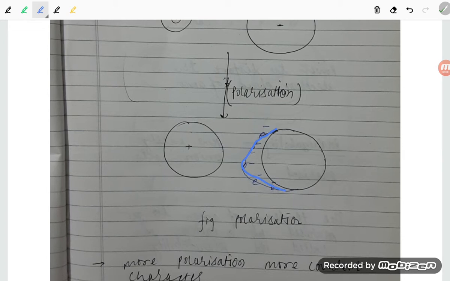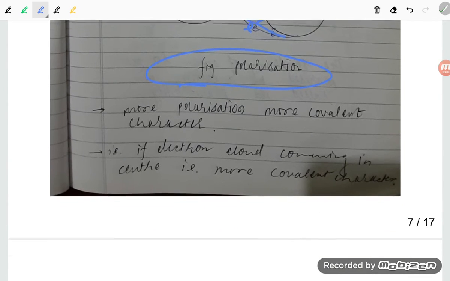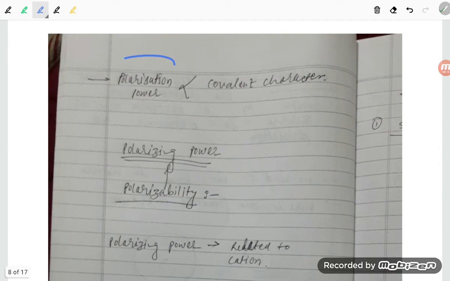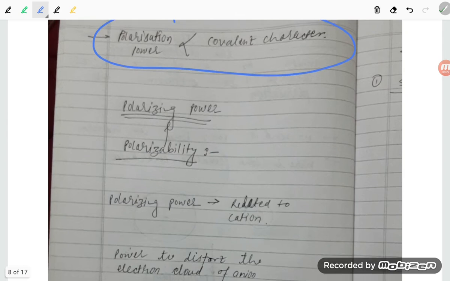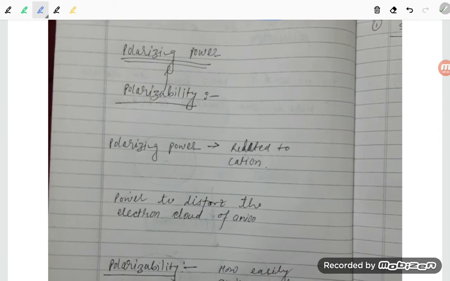The electron cloud is coming to the center, that is polarization. So more polarization, more covalent character. Polarization power is proportional to covalent character.